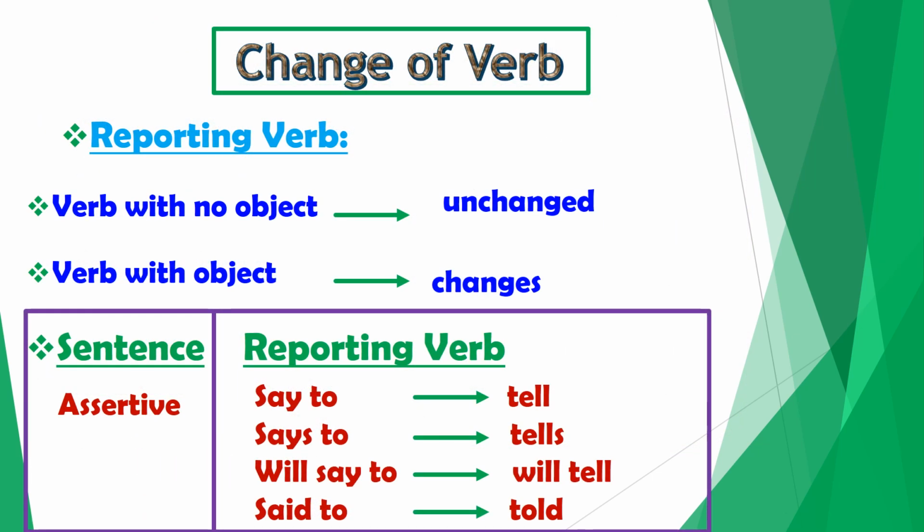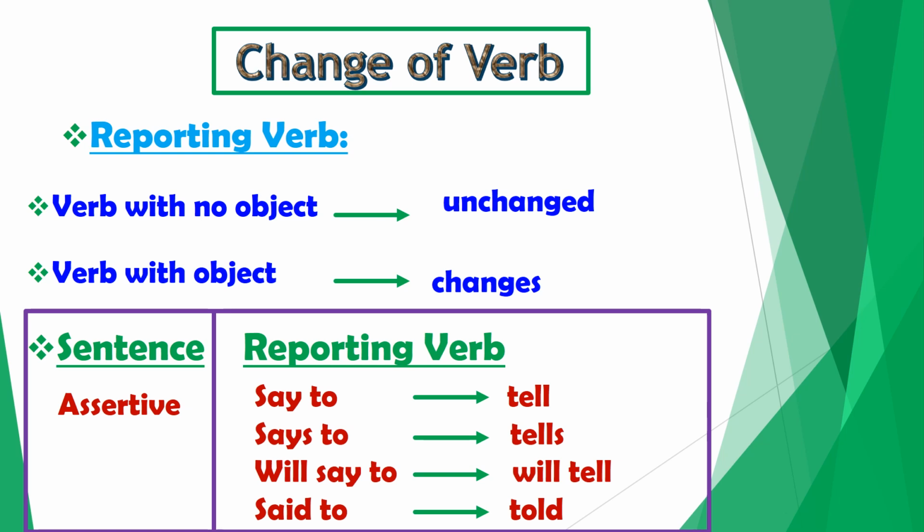Now we are going to look at the second step, and it is change of verb. Mind it, girls. Change in verb is of two types: change in reporting verb and change in reported verb. First of all, we are going to learn the rule which is followed for the change in reporting verb. Verb with no object: if there is no object after the reporting verb, it remains unchanged. No change is made in it.